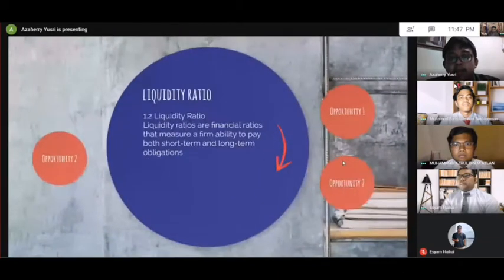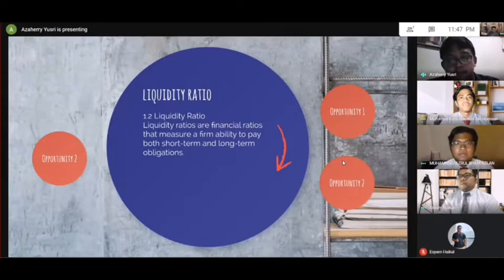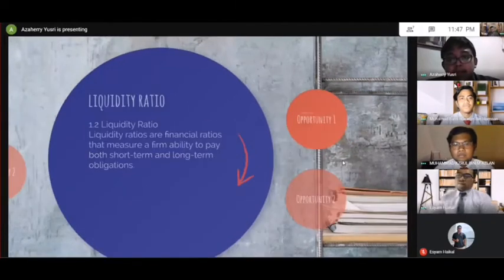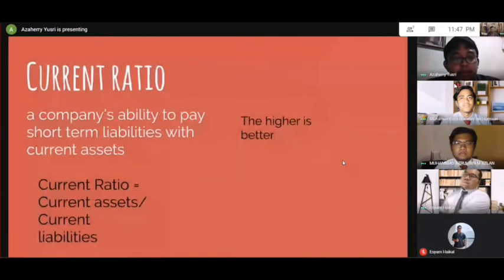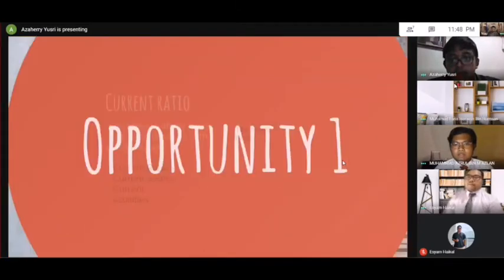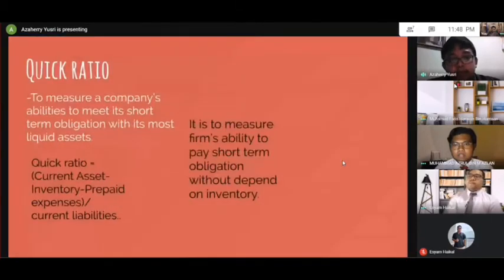And then I will explain the liquidity ratio. Liquidity ratios are financial ratios that measure a firm's ability to pay both short-term and long-term obligations. The first one is the current ratio, the company's ability to pay short-term liabilities with current assets. The formula is current assets over current liabilities. The higher is better. The second one is the quick ratio, to measure a company's ability to meet its short-term obligations with its more liquid assets. It measures the firm's ability to pay short-term obligations without depending on inventory.